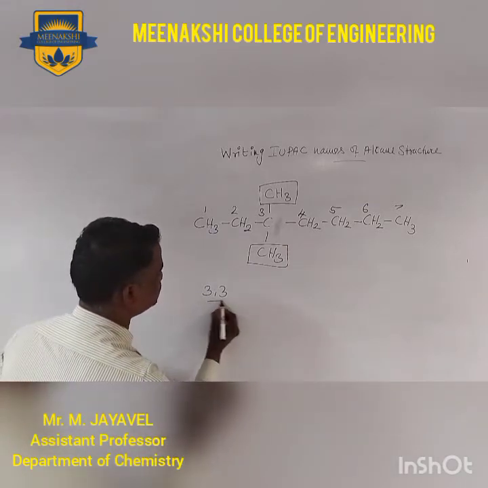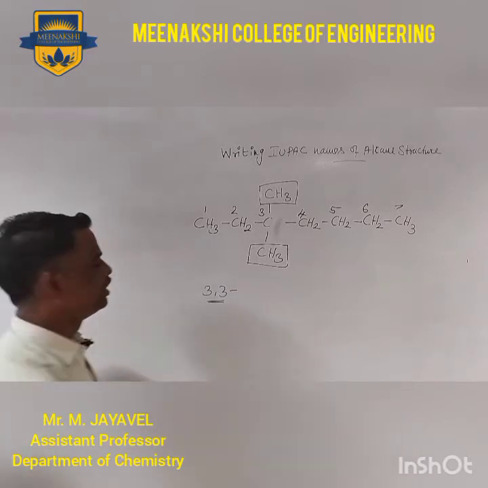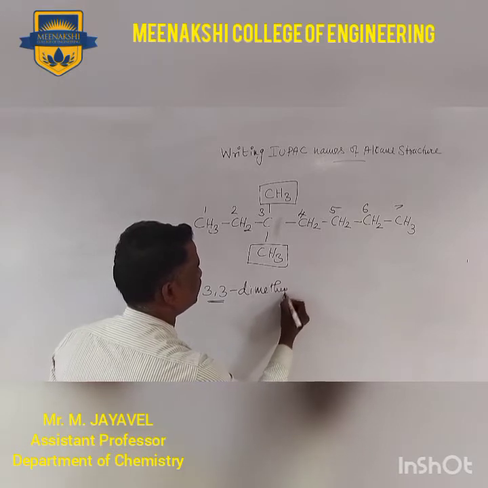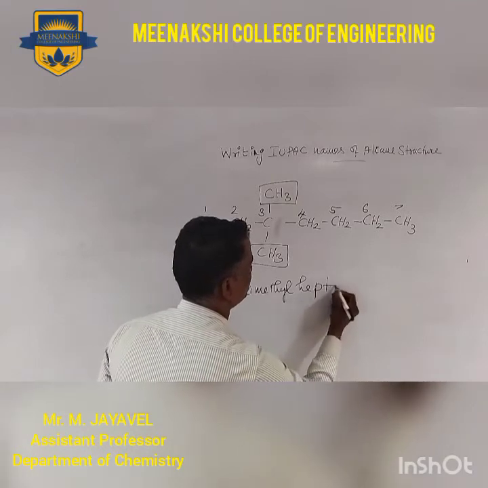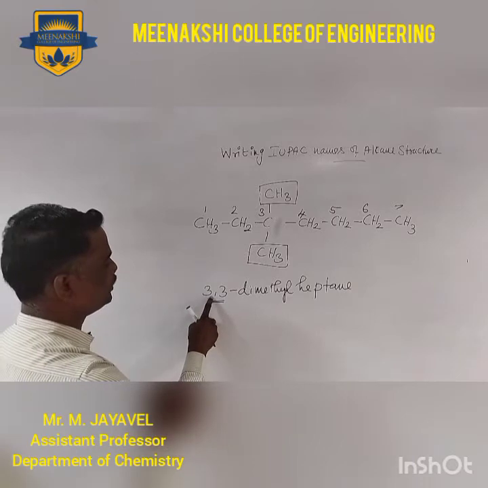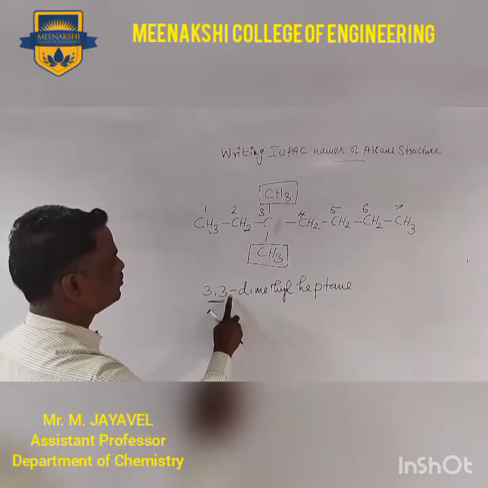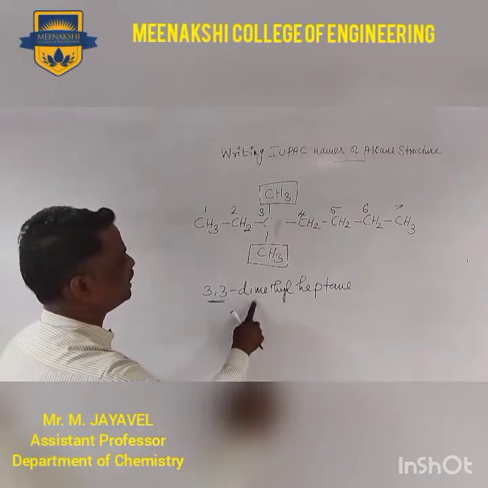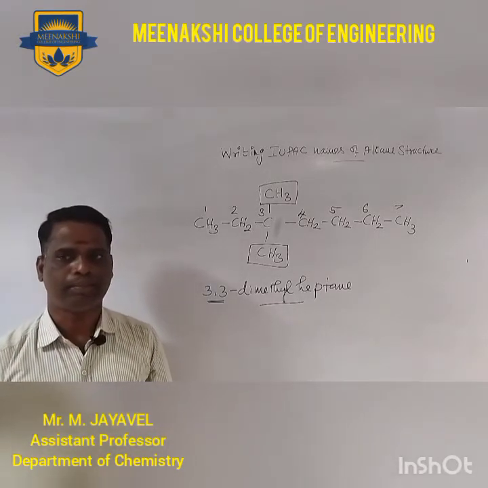So we use the term 3,3-dimethyl. The longest chain is 7, so heptane. You use a comma between the numbers and a hyphen between the number and the text. So 3,3-dimethylheptane is the correct IUPAC name of the given structure.